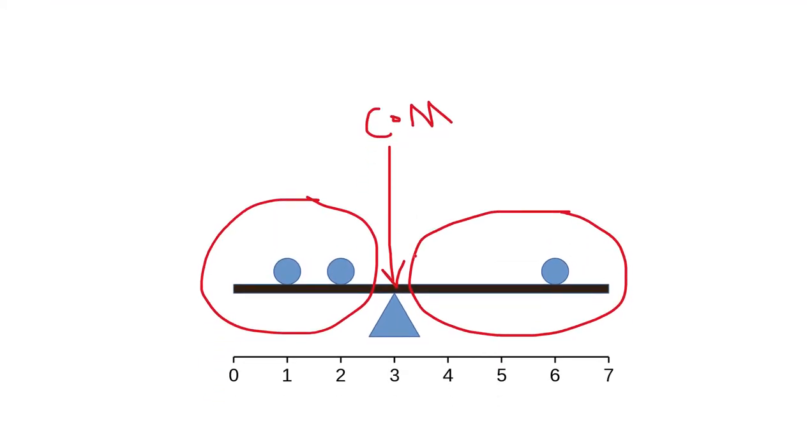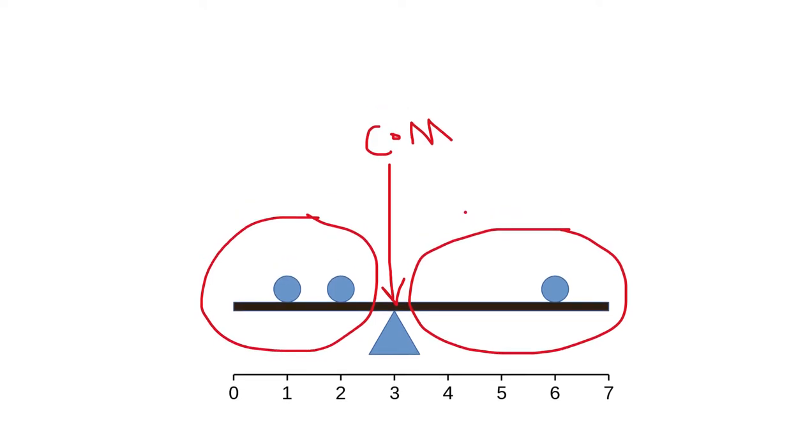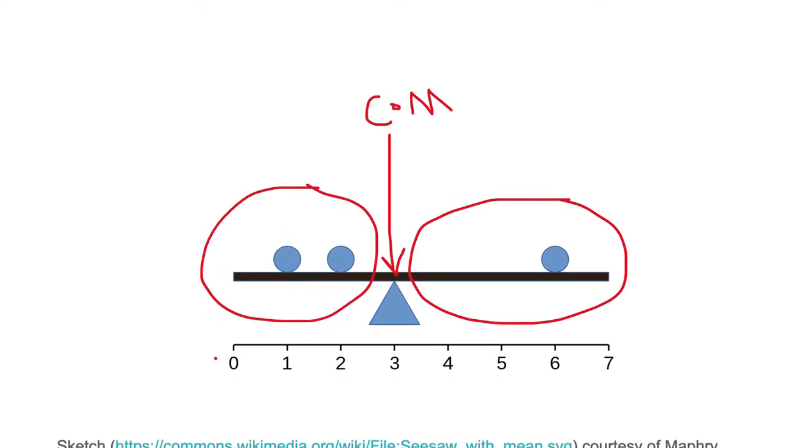So here we have a balance of our distribution of our mass. If we did not have a balance of our distribution of mass, our seesaw would be tilted where one side would be lower than the other side. But because our seesaw is exactly horizontal or parallel to the ground, our distribution of mass on the left-hand side is equal to the distribution of mass on the right-hand side.